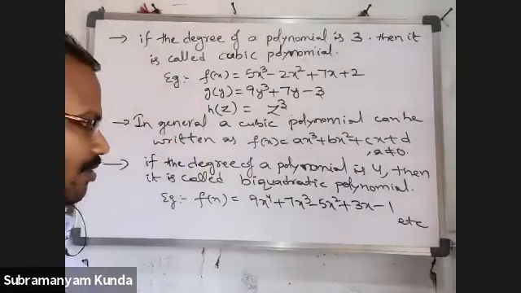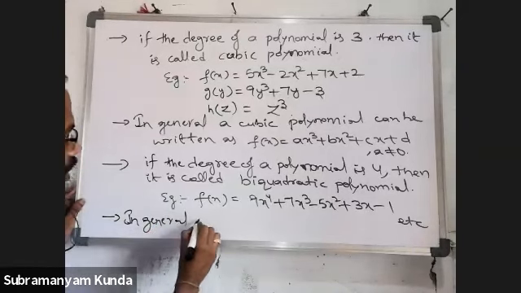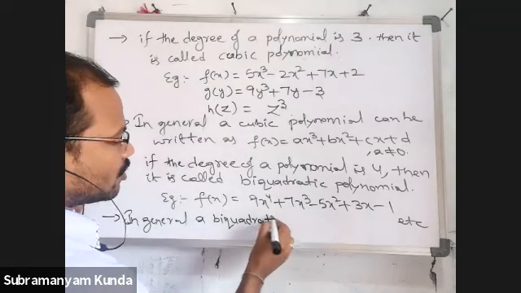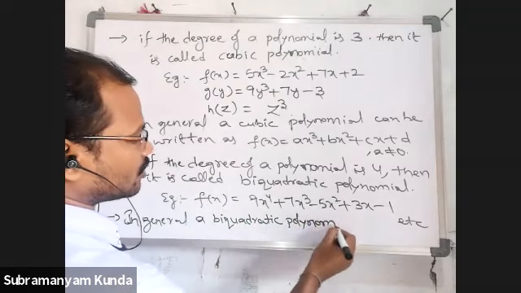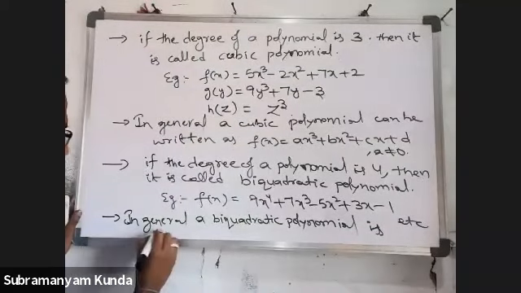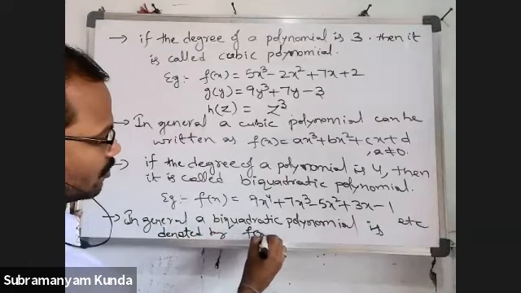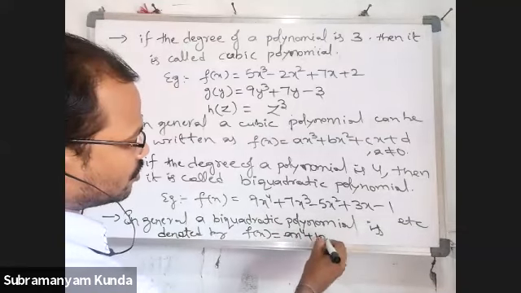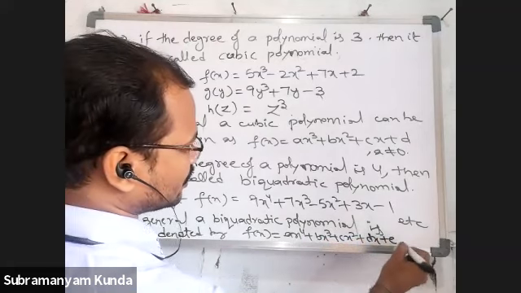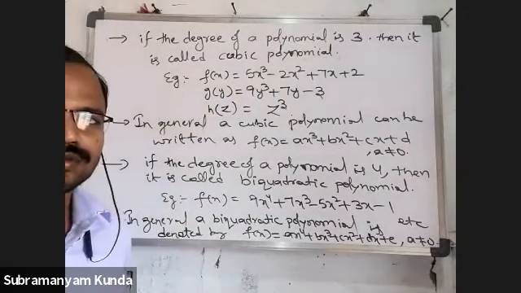One example I am writing. So in general, a biquadratic polynomial is denoted by f of x is equal to ax power 4 plus bx cube plus cx square plus dx plus e, where a not equal to 0.